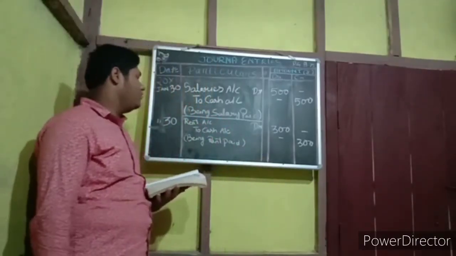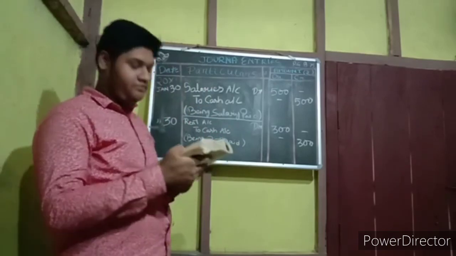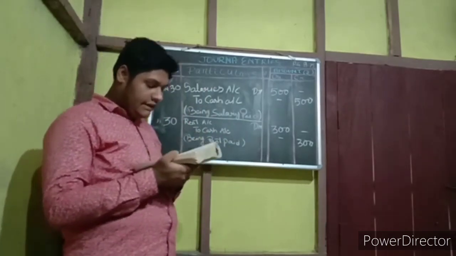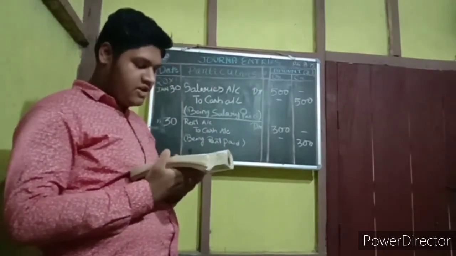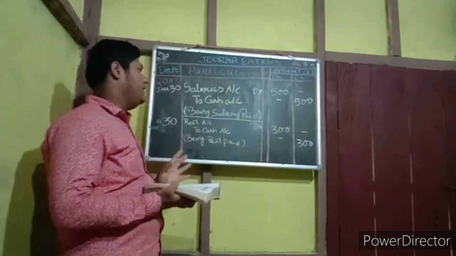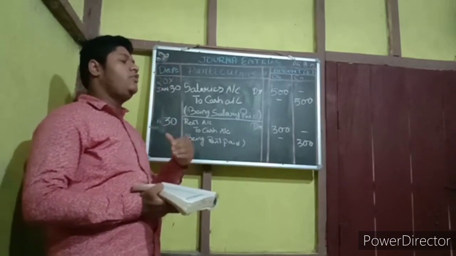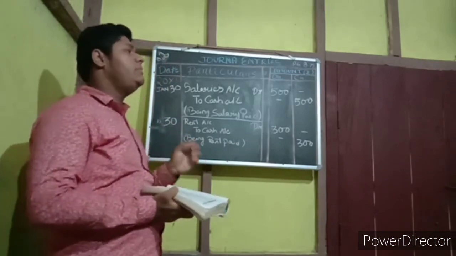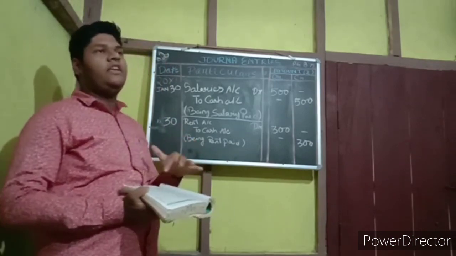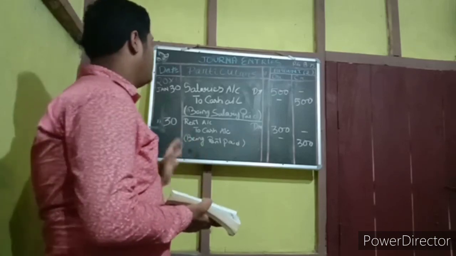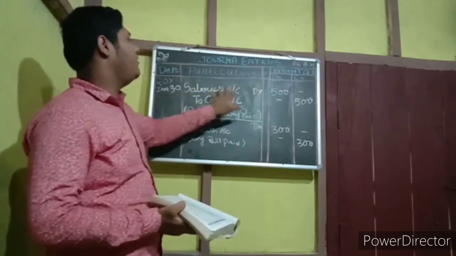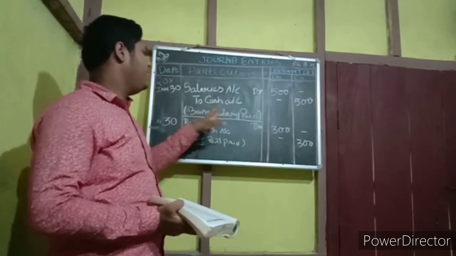So now January 30. In January 30 it is written as paid salary to Shevakram. So see, you are paying salaries. Salaries means you are giving cash. So whenever you are giving cash, you need not mention the name. Here they wrote the name to confuse the mind of the student. So here you will write directly salaries account debit to cash account, being salary paid.